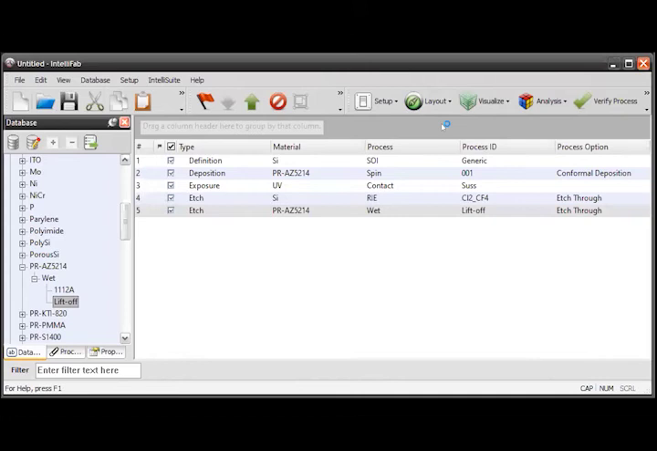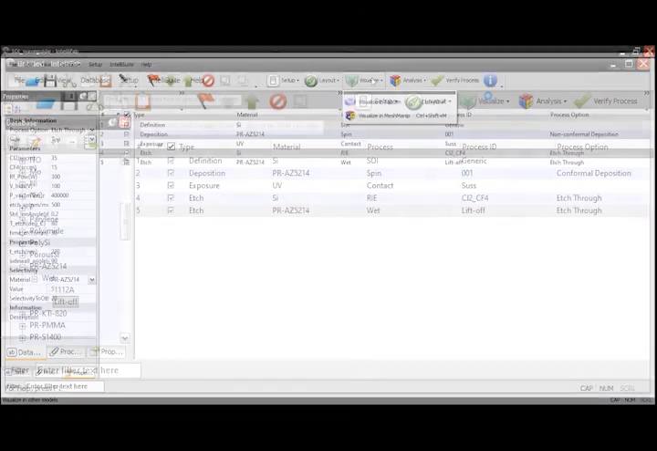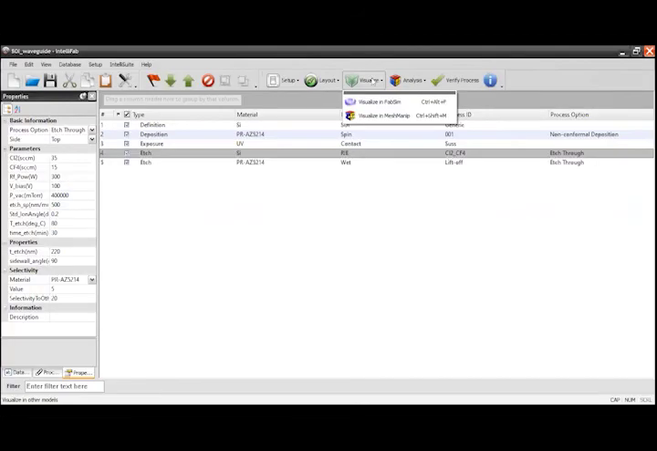So you can see here, this is the layout of your actual 2D. Based on this only, the entire process will take place. Now we can go for visualize. You can simulate your fabrication steps now. There is an option called visualize, so visualize in fab simulation.